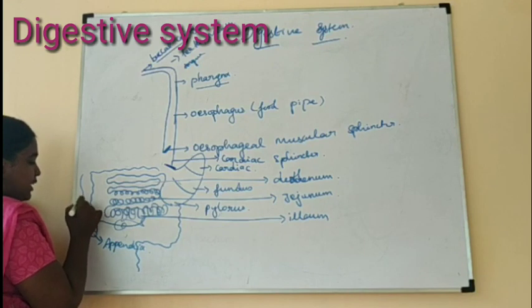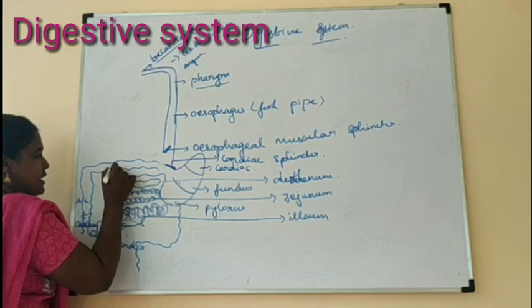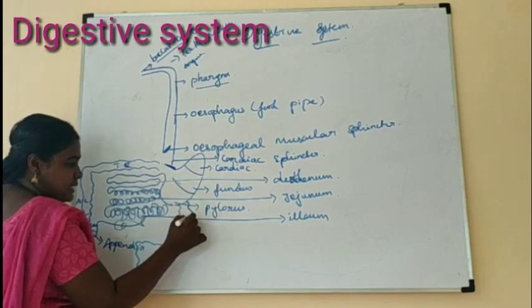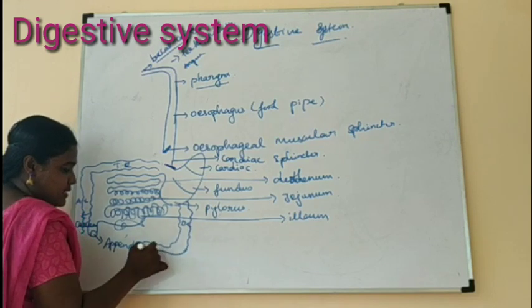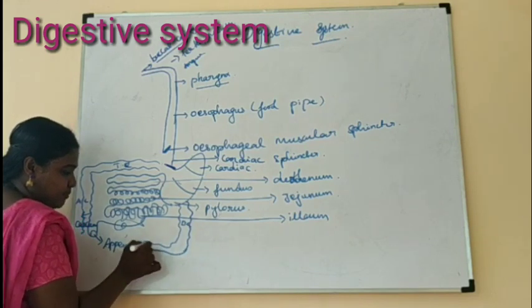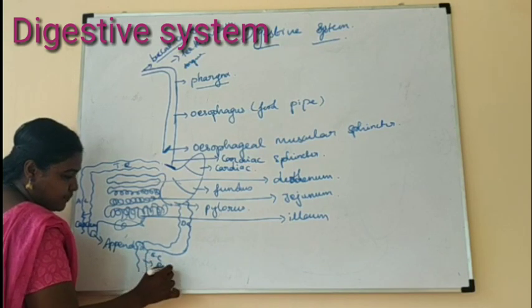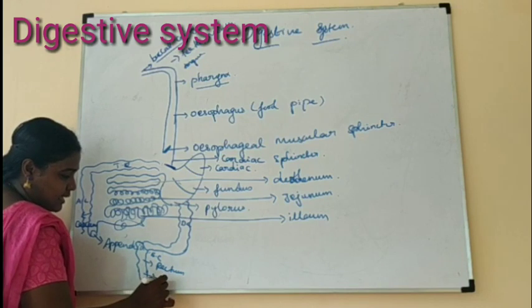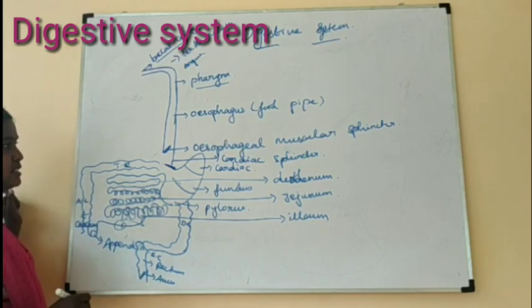This is the ascending colon. This part is called the transverse colon. This one is the descending colon. This is the sigmoid colon. This part is called the rectum, followed by the anus. The anus has a sphincter called the anal sphincter.